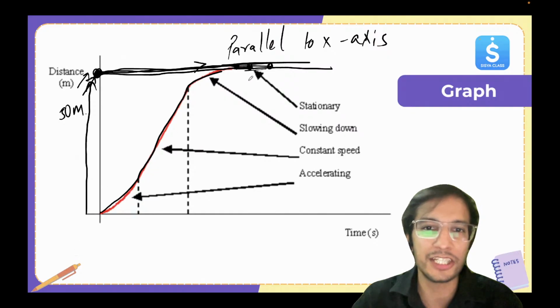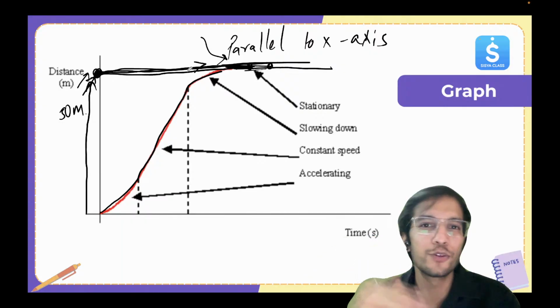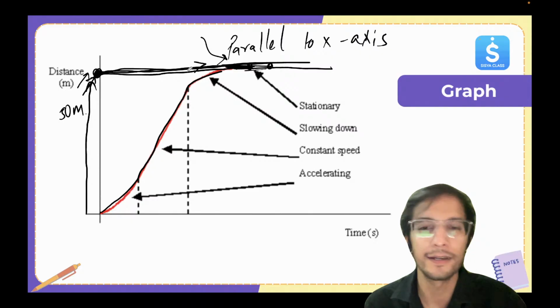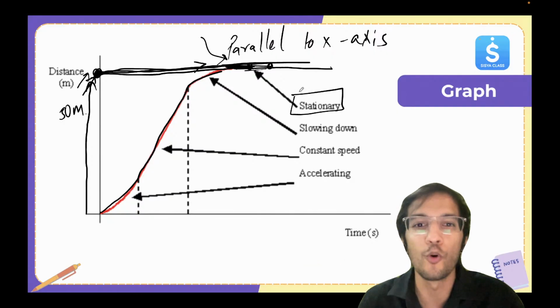But once it reached this point, the value of distance is not changing. The value of distance is not changing. So this is very, very important. It's becoming zero. So here it's written stationary. Let's look at the next one. It will become more clear.